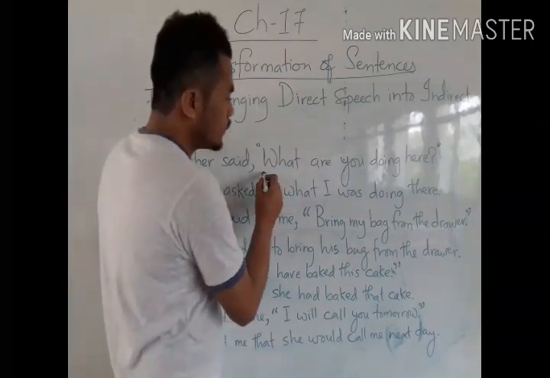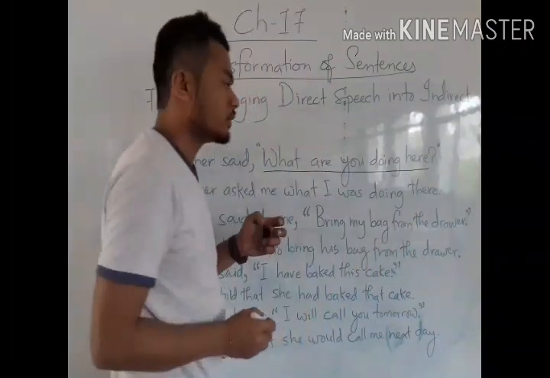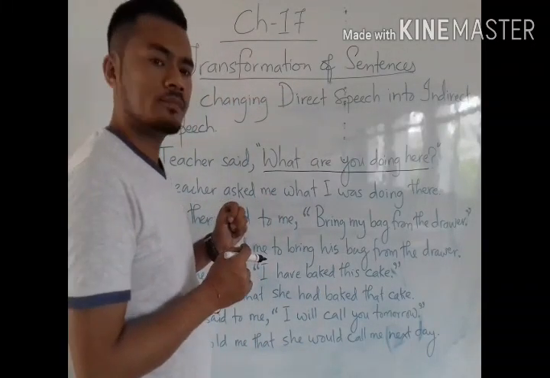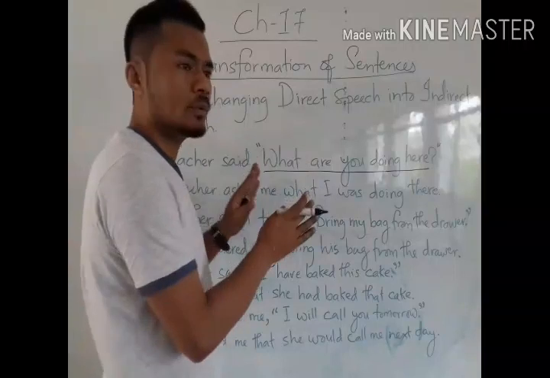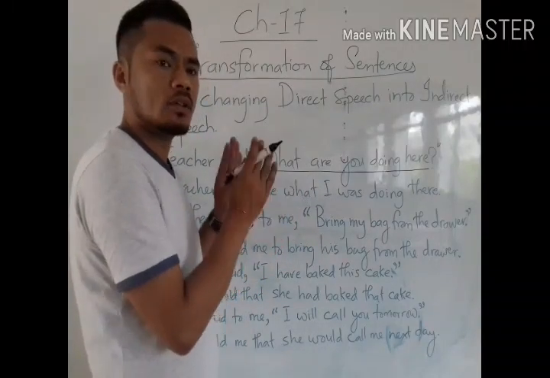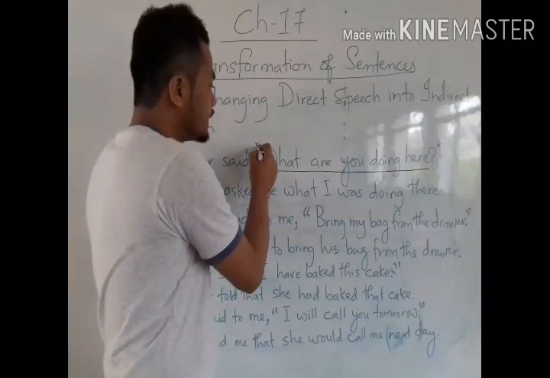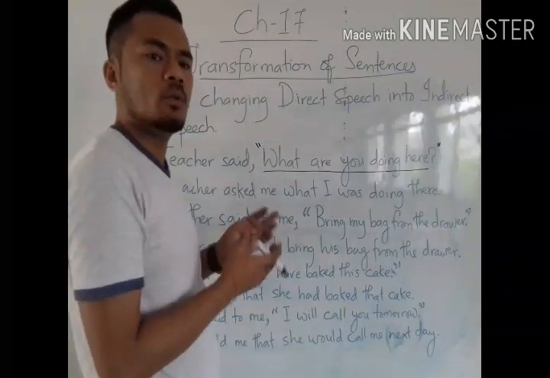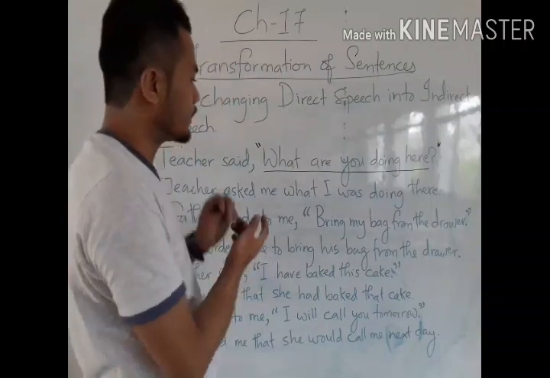Like here, if you see, "What are you doing here?" This is the speech given by the speaker, and I have written it here without making any change. So I have placed it using inverted commas. I can use both double or single inverted commas.